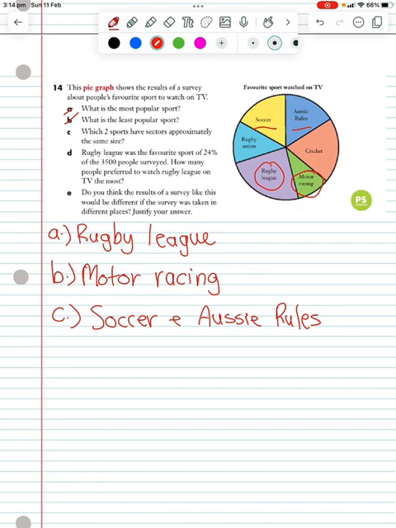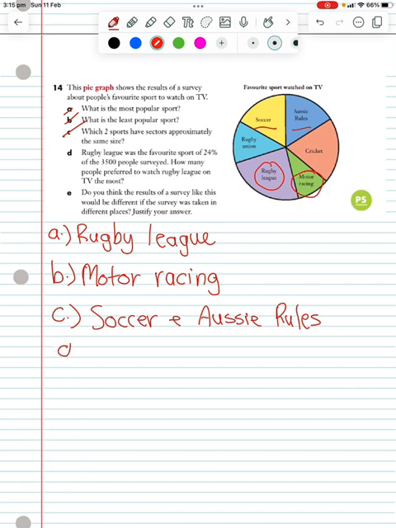If you have a pie chart in an exam, I would suggest having a protractor and using that. And I can show you in class how you can do that. D, rugby league was the favourite sport of 24% of the 3,500 people surveyed. How many people preferred to watch rugby league on TV the most?